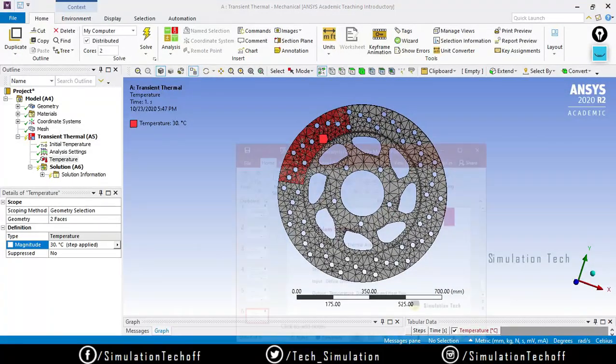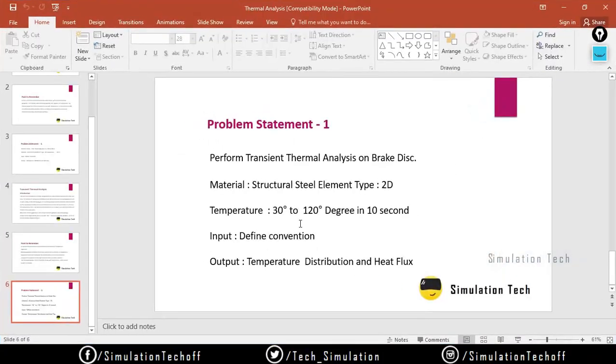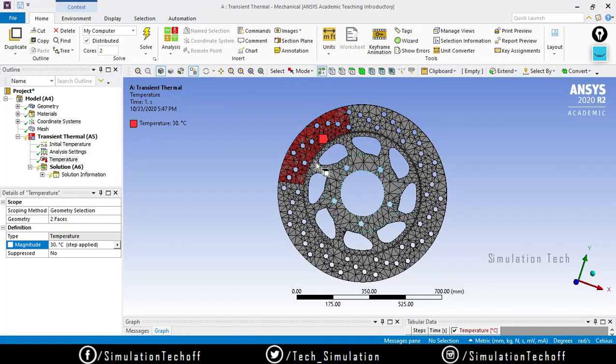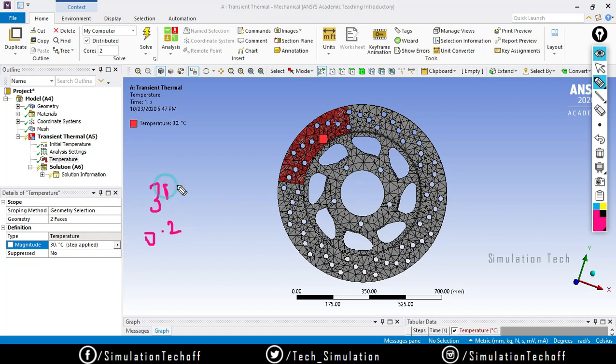So in this case I assume that there is no variation in temperature, the temperature is constant because the position is actually changed. So if we don't split this brake disc into 5 segments, it is only a single one. We can gradually increase the load from 0. At 0.2 second the temperature is 35 degrees. At 0.4 the temperature is 60.